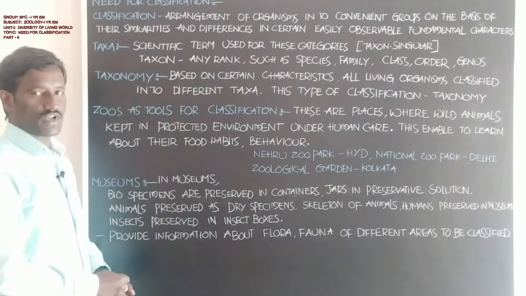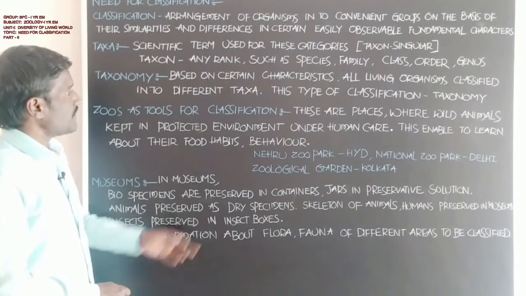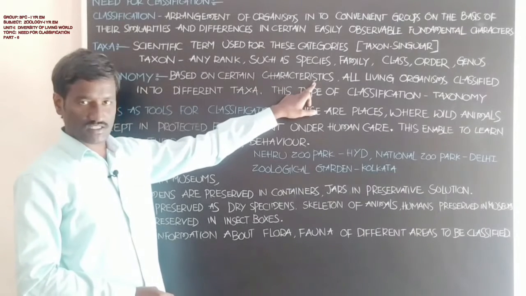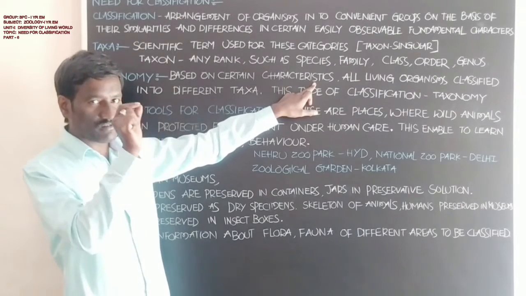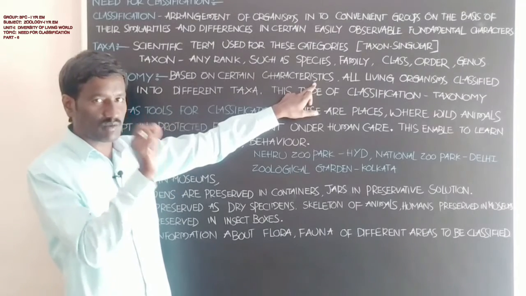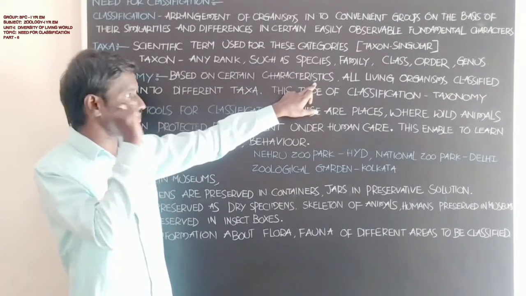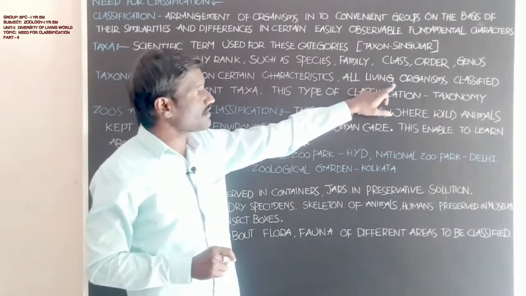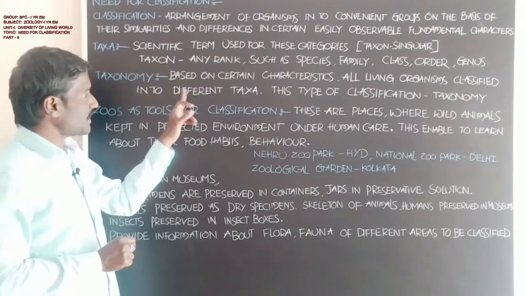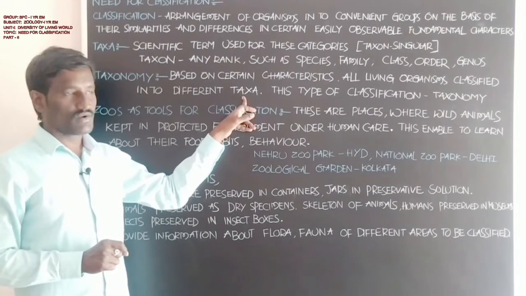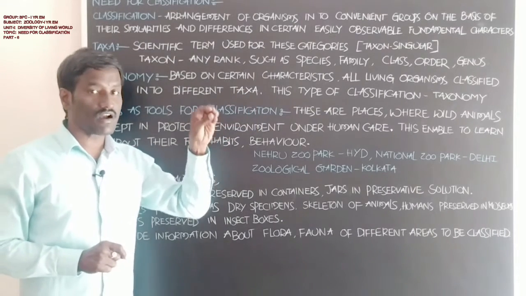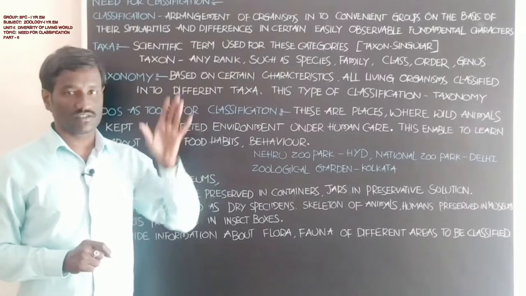Next, taxonomy. What is the meaning of taxonomy? Based on certain characteristics, different characters present in living organisms or animals, living organisms are classified into different taxa, for easily understanding and studying these animals.